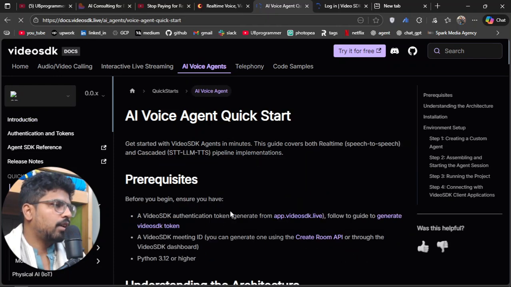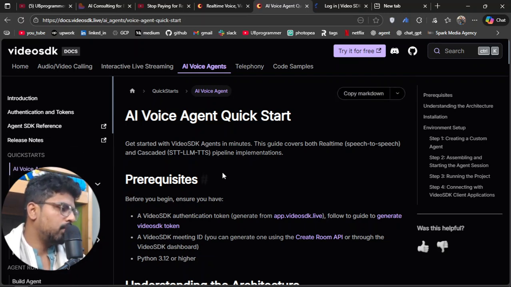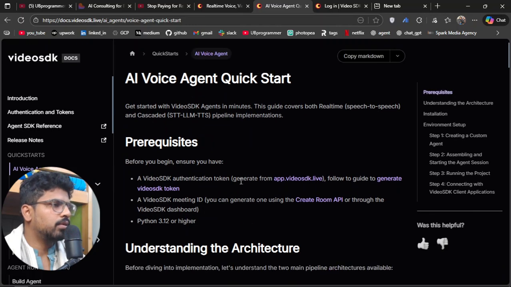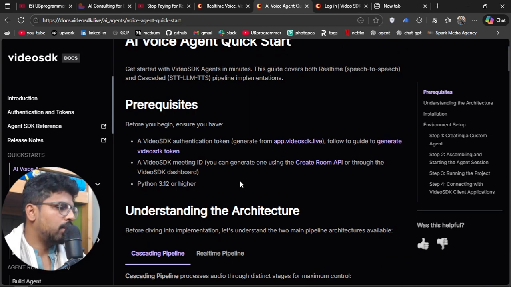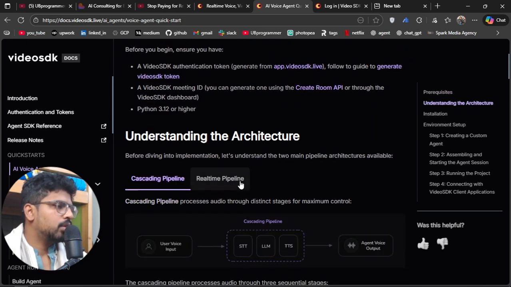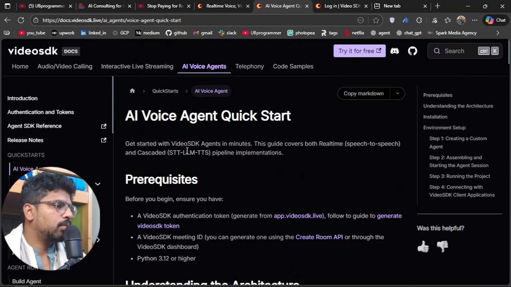So in less than 10 minutes or even 5 minutes, you will be able to create an AI voice agent that will be connected to your phone number via Twilio or any other provider you are using, and you will be able to call that agent and talk to it. So that is possible within 10 minutes, right?